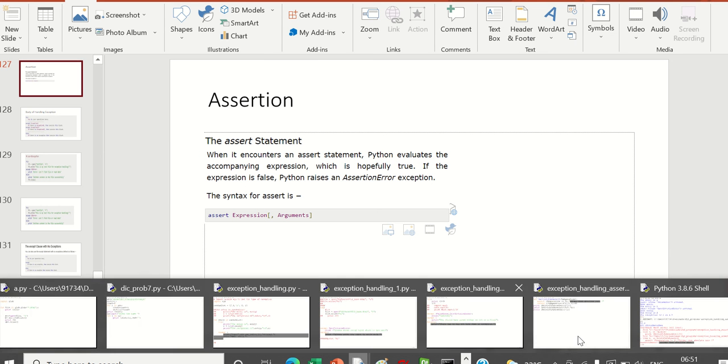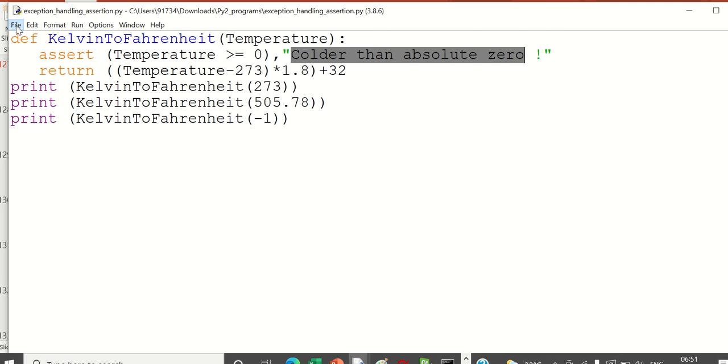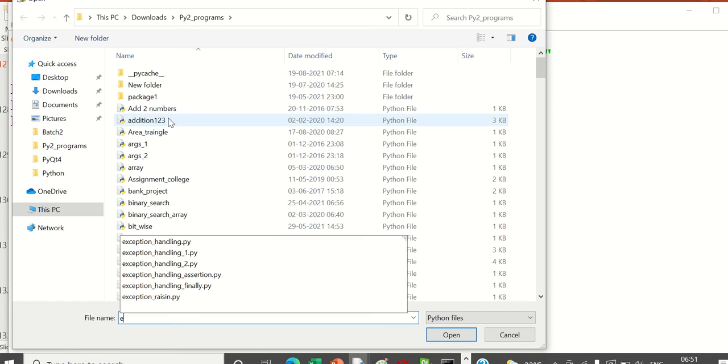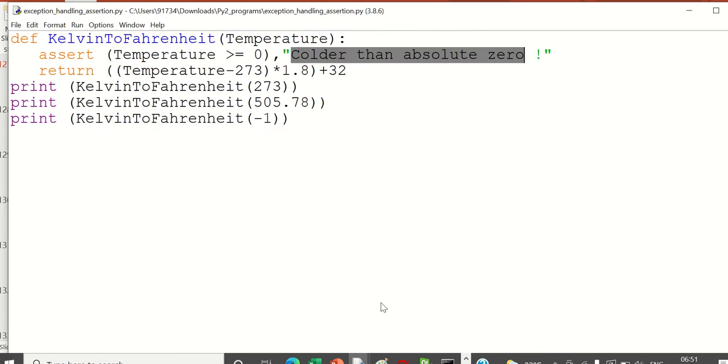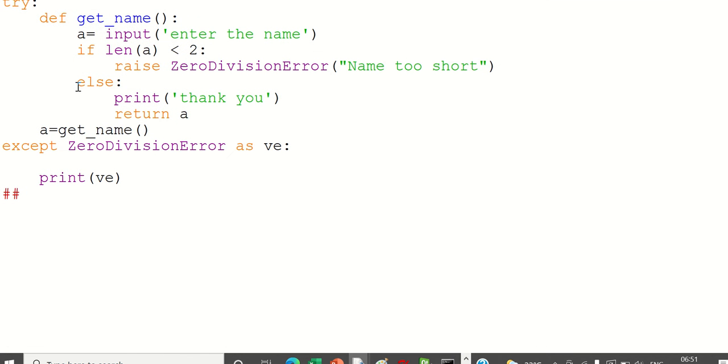Let me see. Raise, yes, there is something called raise also. Okay, raise is forcefully raising an exception, although there was no zero division error.